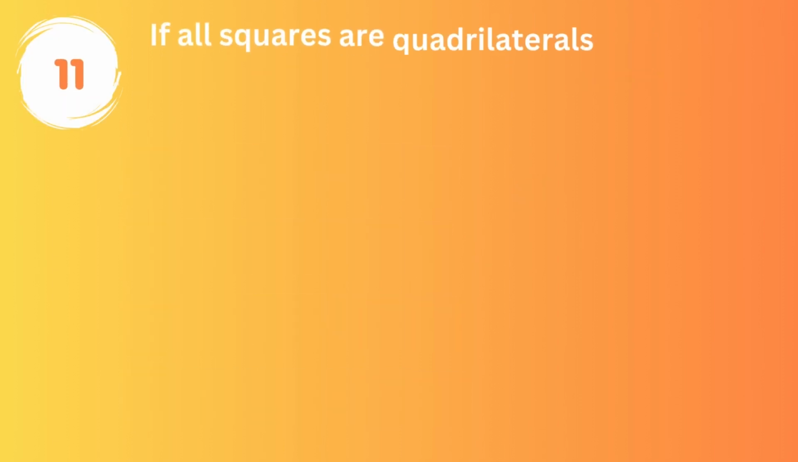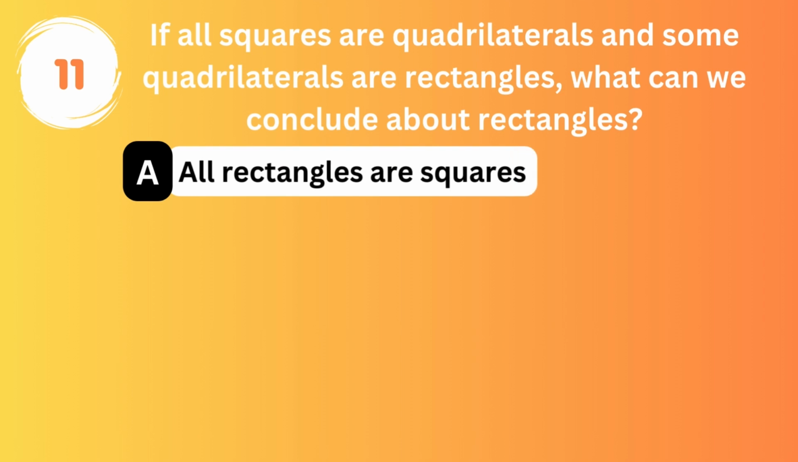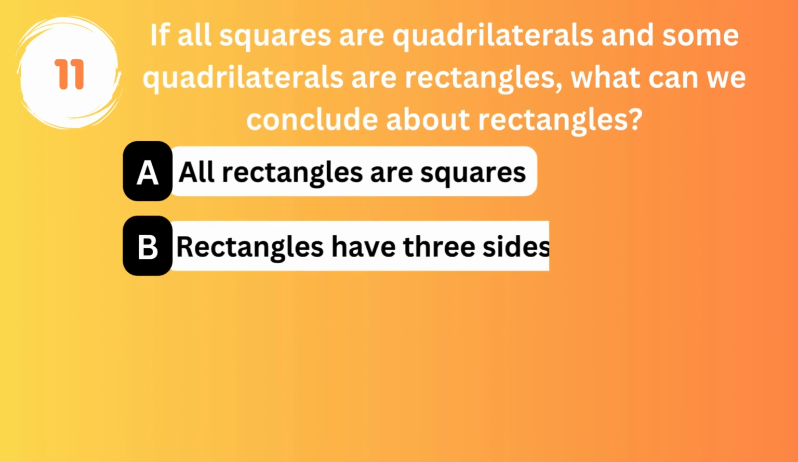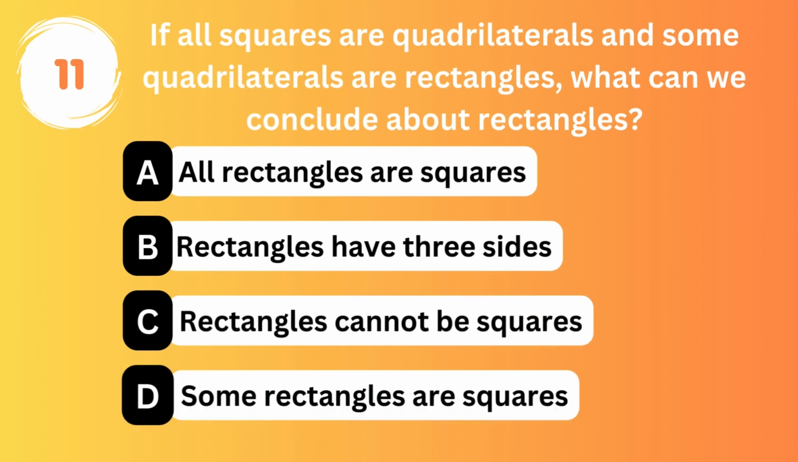If all squares are quadrilaterals and some quadrilaterals are rectangles, what can we conclude about rectangles? Option A. All rectangles are squares. Option B. Rectangles have 3 sides. Option C. Rectangles cannot be squares. Option D. Some rectangles are squares.